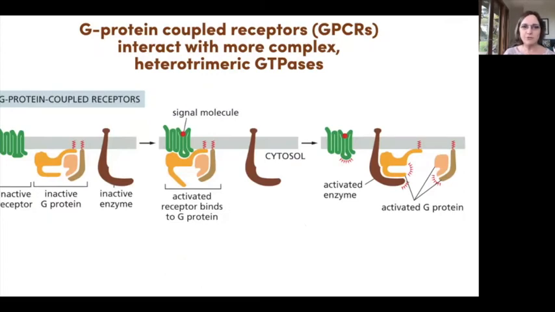Here is a little bit more detail about G protein coupled receptors. So as I said, this is a very large family of receptors that can respond to small molecules or larger molecules in the extracellular space. But this is a family of 7 pass transmembrane proteins. The way these work is that they bind to a signal on the extracellular surface, and that either recruits or activates a G protein that is bound to the inner side of the plasma membrane. When the receptor binds to the signal or the ligand, that induces a conformational change that is felt on the inner surface of the receptor and affects its interaction with the G protein.